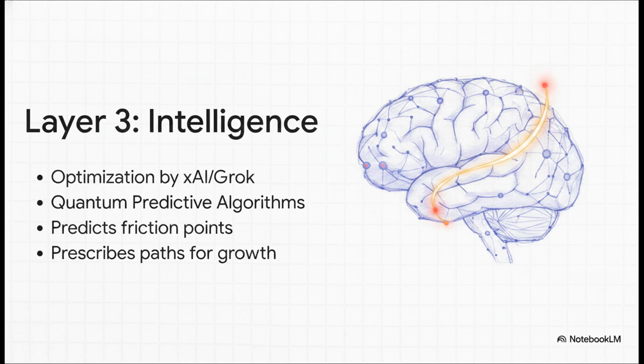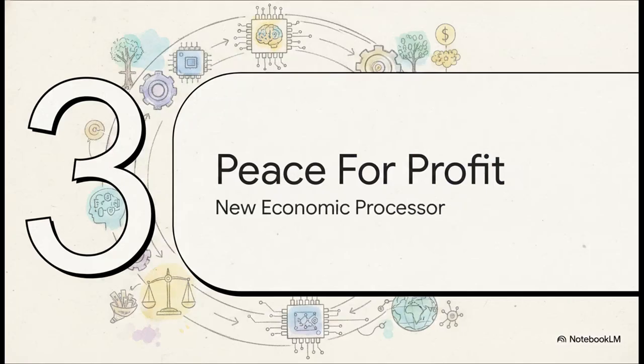This layer is constantly scanning the newly built infrastructure and the social contracts. It's predicting where military or economic friction might pop up way before it boils over. It basically prescribes the path of least resistance for growth, making sure resources flow exactly where they're needed to keep the whole system balanced.